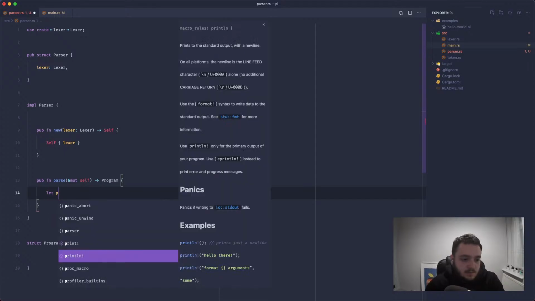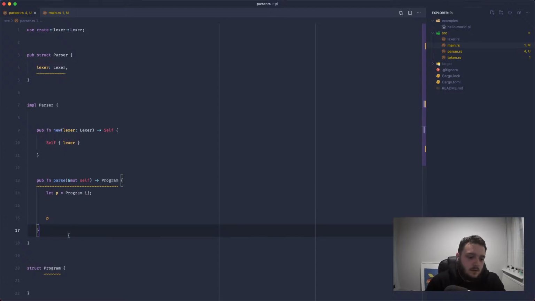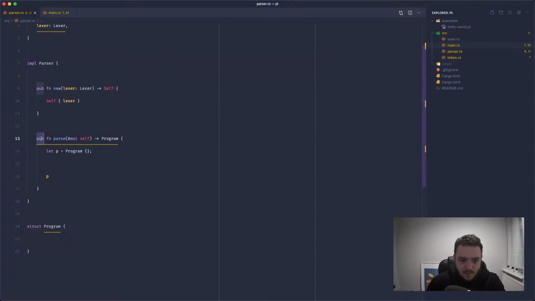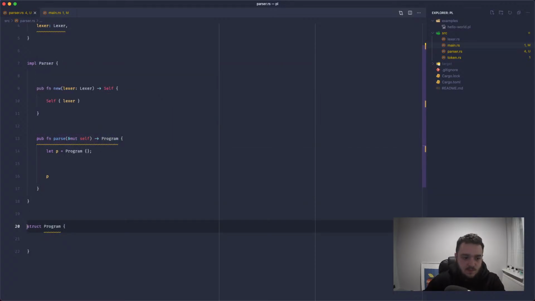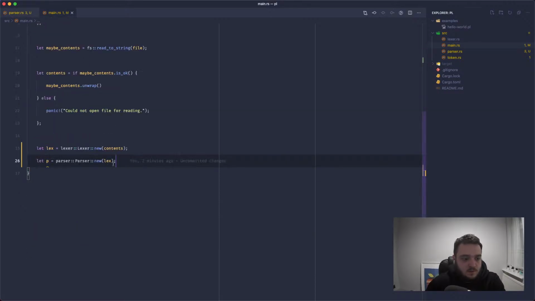So let's say let p equal program, and we'll return p. And this is going to have a go at us because we're declaring a public method, but we're exposing a private type. This struct isn't public, so we'll put a pub on there, and this method is never called.